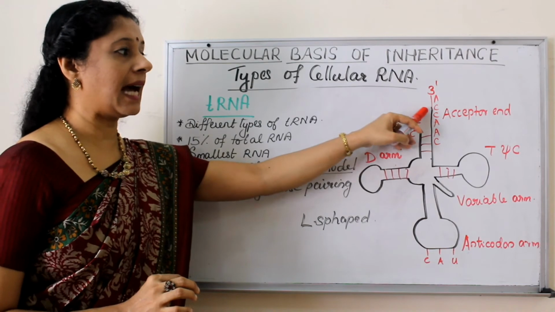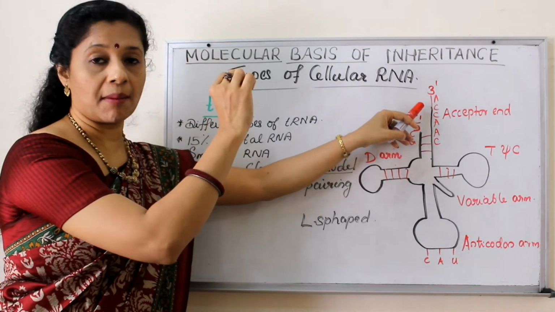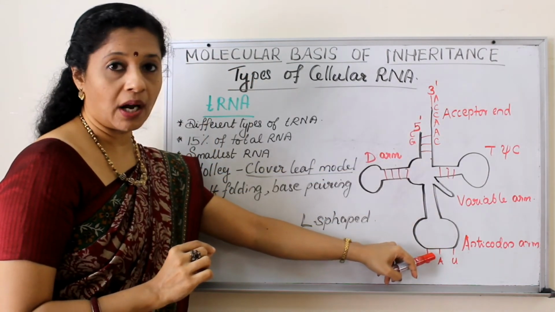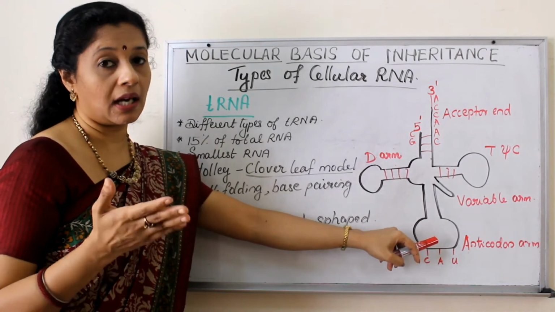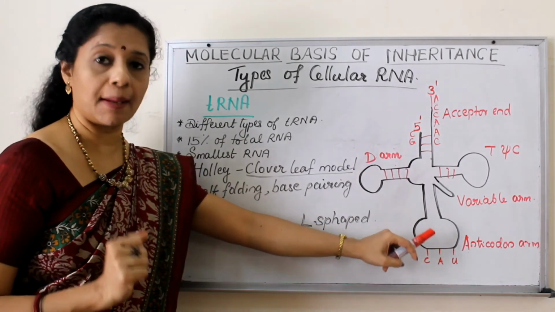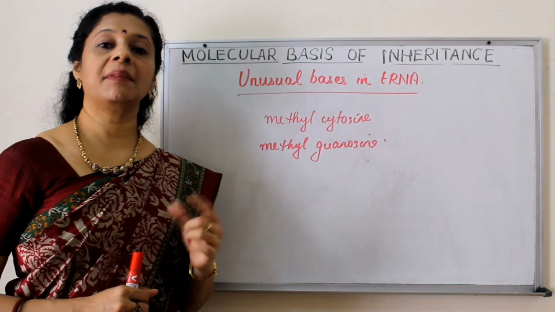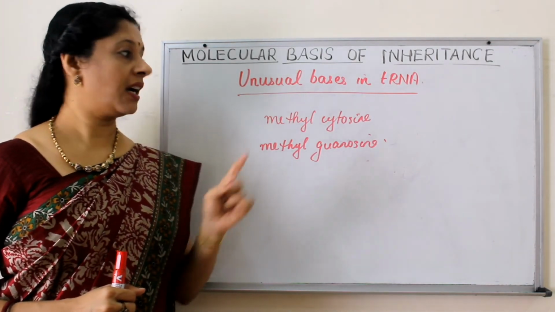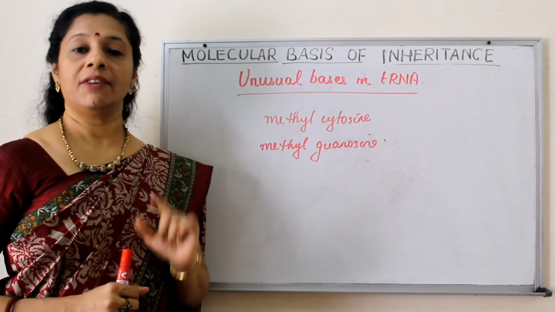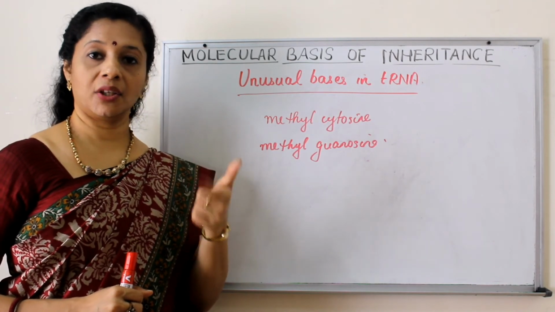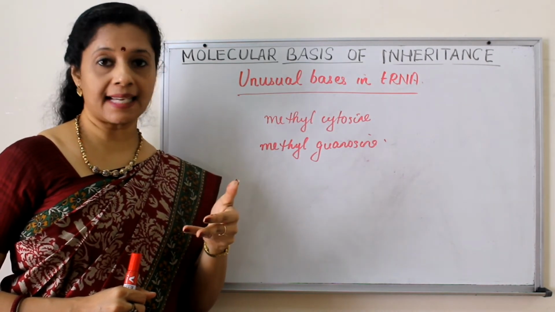Basically you have to study the acceptor end, where the amino acid will come and bind, and the anticodon arm, which is complementary to the codon sequence present in the mRNA. tRNA is different from the other types of RNA in having unusual bases. We know the usual bases are adenine, uracil, guanine and cytosine.